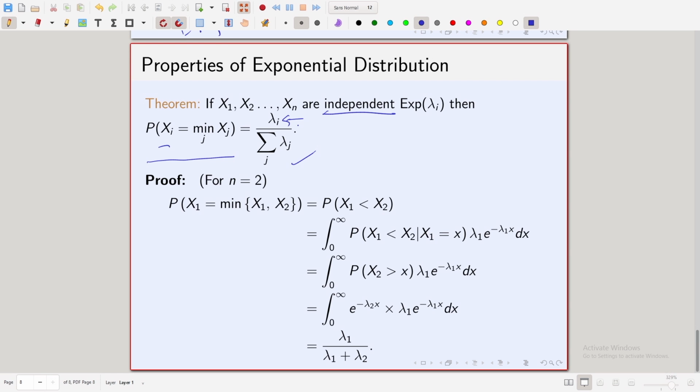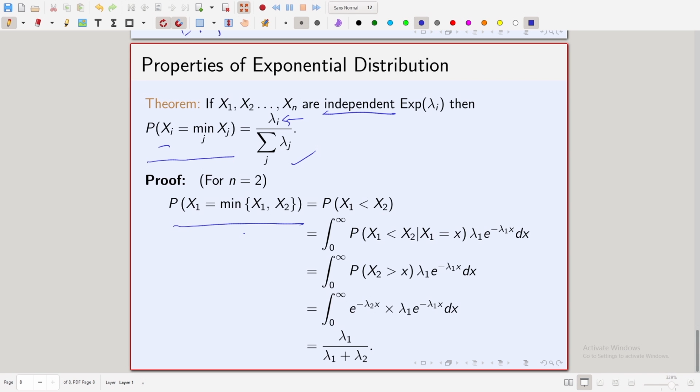Now, the proof. It says for any n, but we will just prove it for n equal to 2. Using this idea you can prove it for any n. We will see it just for n equal to 2, but the idea should be clear from this proof. We are interested in the probability that x1 is equal to the minimum of x1 and